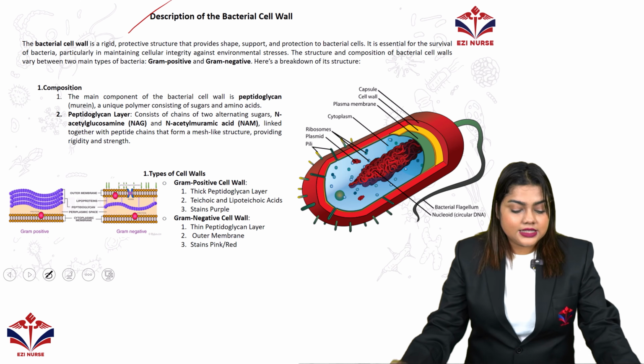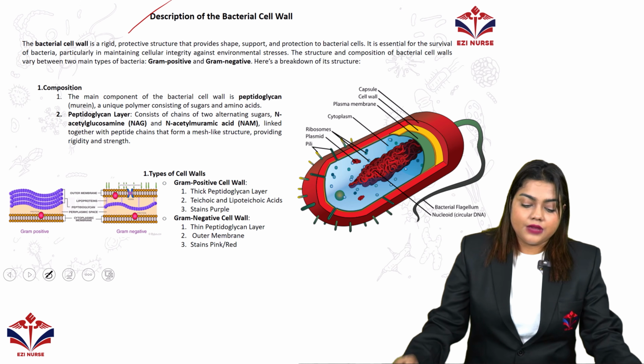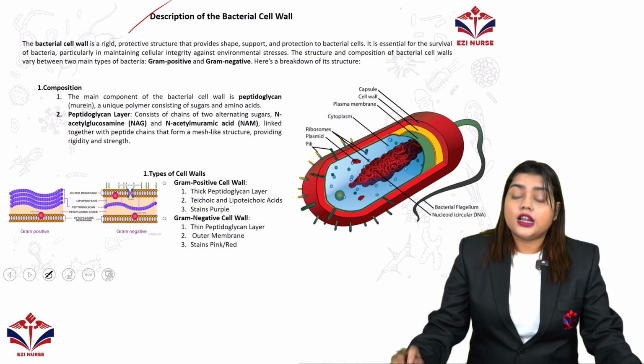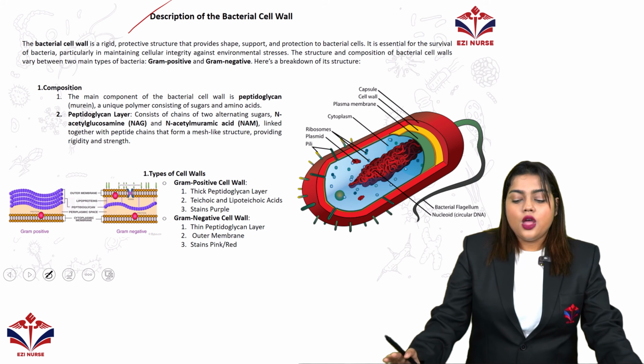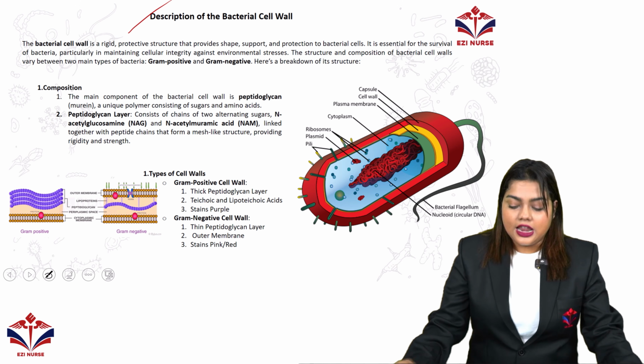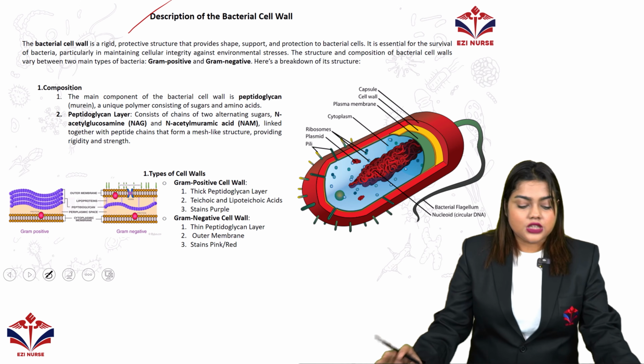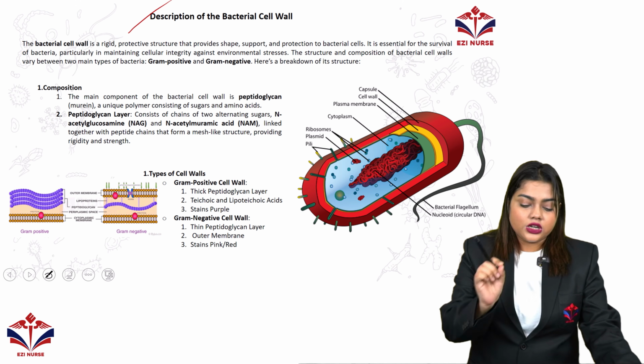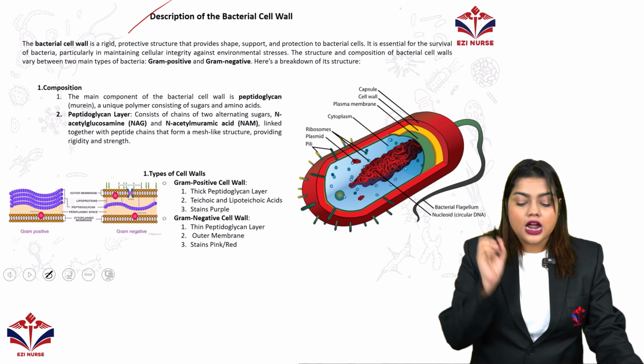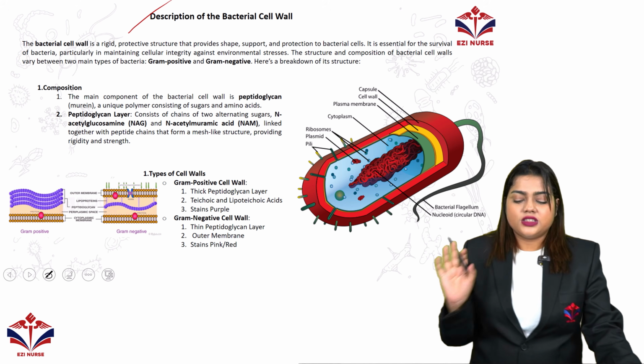The bacterial cell wall is a rigid, protective structure that provides shape, support and protection to the bacterial cell. It is essential for the survival of the bacteria, particularly for maintaining cellular integrity against environmental stress.